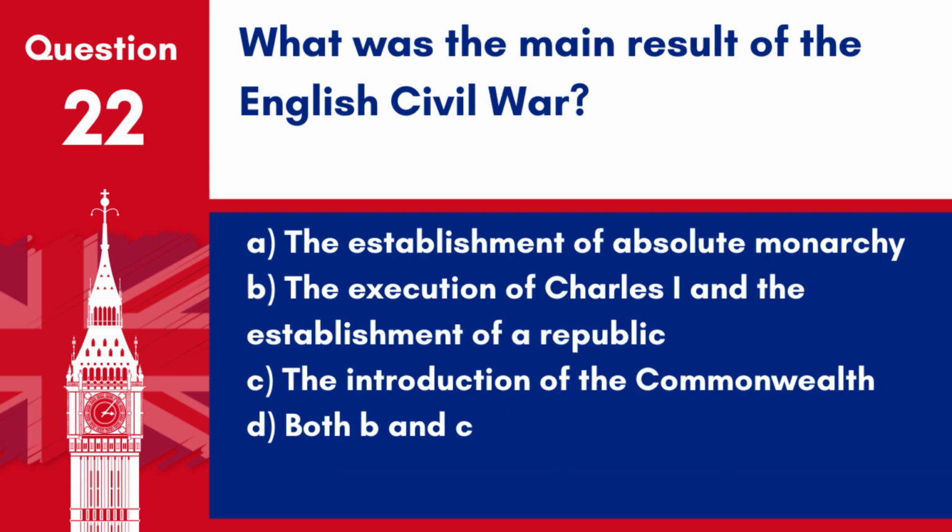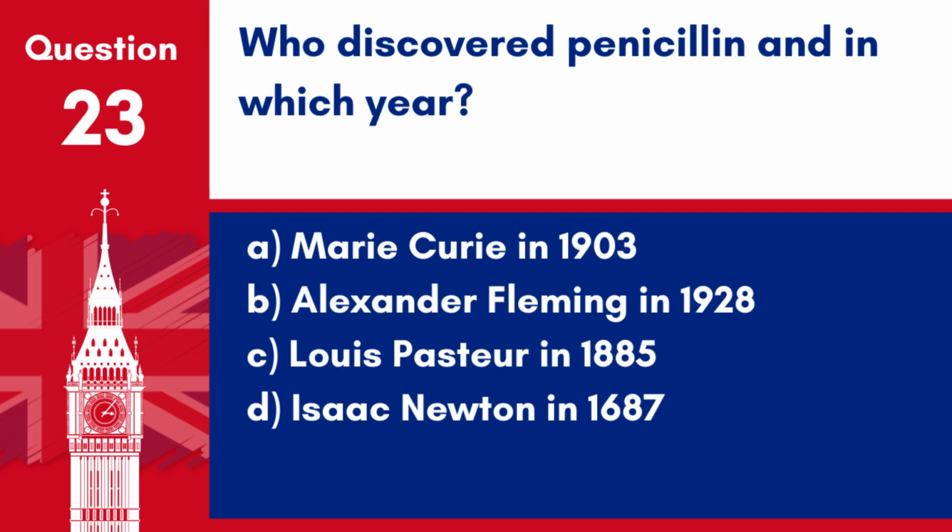1605. Question 22. What was the main result of the English Civil War? A. The establishment of absolute monarchy. B. The execution of Charles I and the establishment of a republic. C. The introduction of the Commonwealth. D. Both B and C. Answer: D. Both B and C. The main results of the English Civil War were the execution of Charles I and the establishment of a republic, known as the Commonwealth.